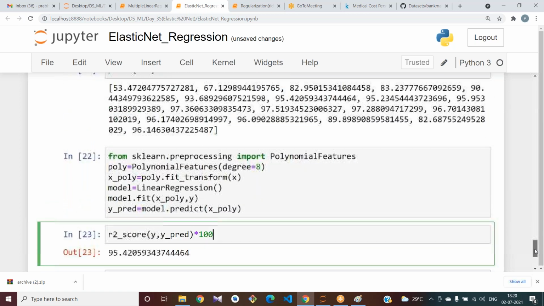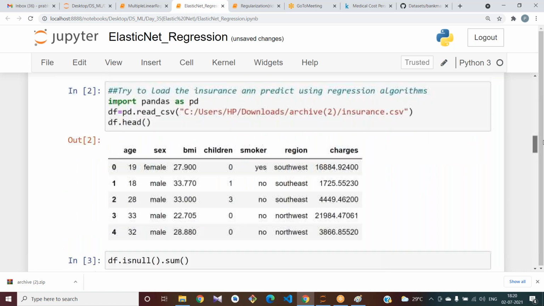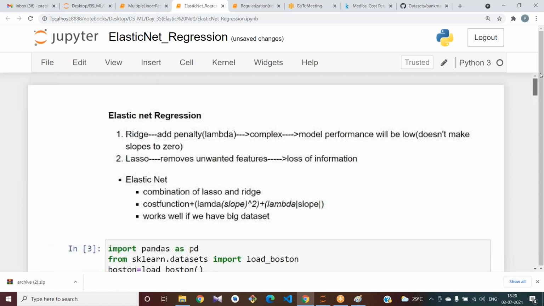Next, what is the next one? If you are not satisfied with the model performance yet, with your training score and testing score, you may proceed to tuning parameters. If you observe any overfitting in your training and testing scores, you can move to the regularization techniques. In that way, you will try to apply these algorithms to your model.